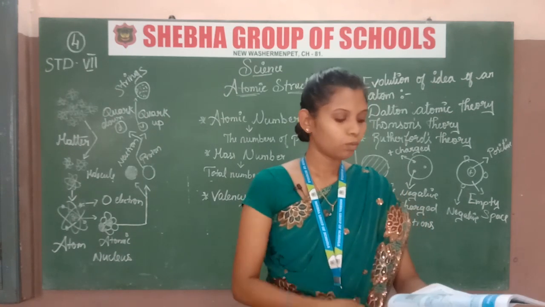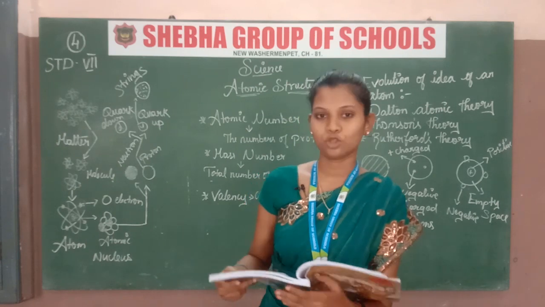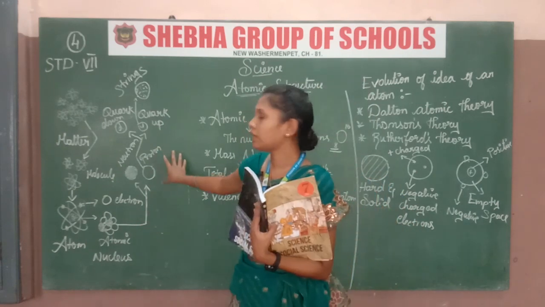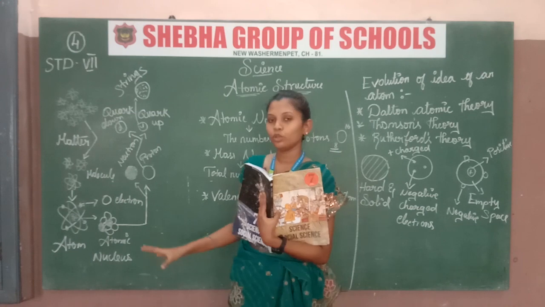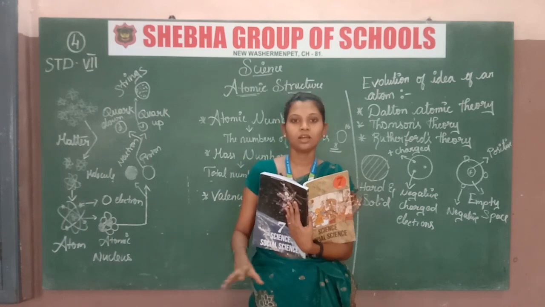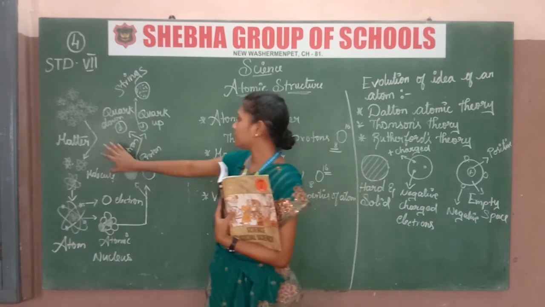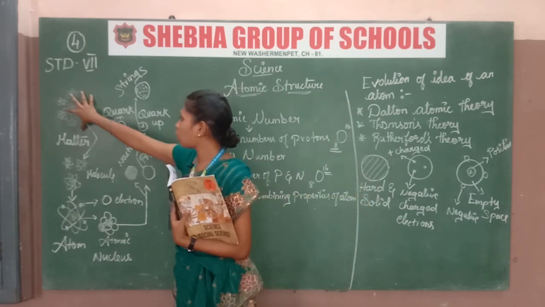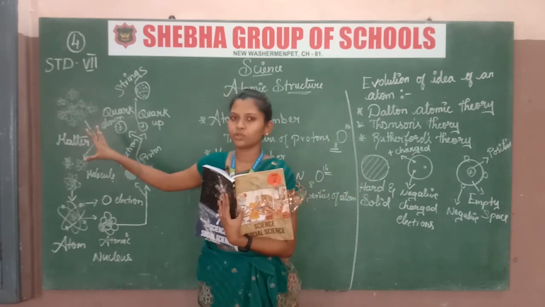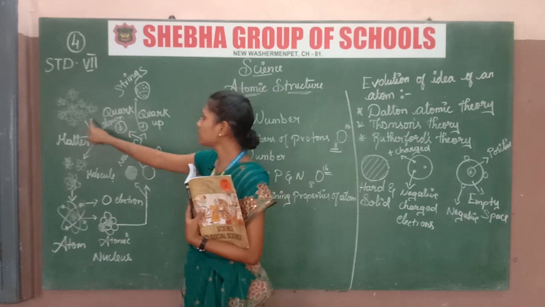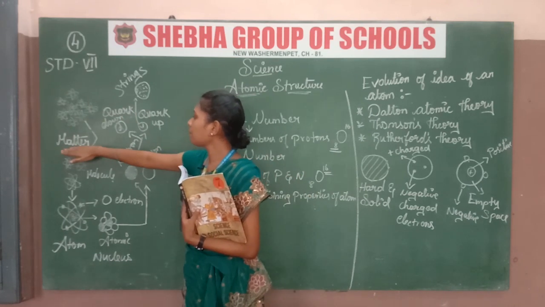There is one diagram on the first page. That's only, I have drawn it here roughly. Just see, I told you what is matter. Matter is that which occupies space and has some mass. More than one molecule is a mass. That which is occupying space here, this is matter.